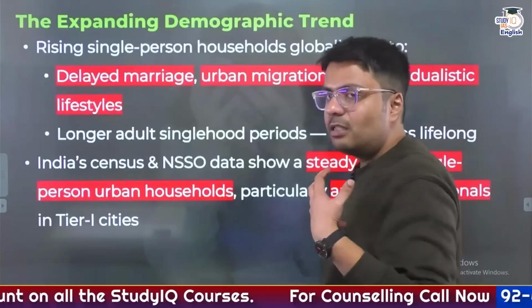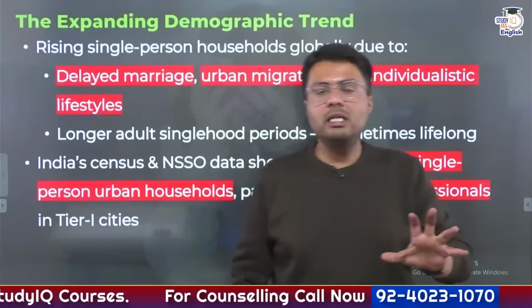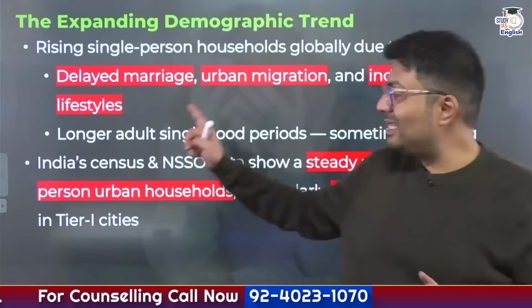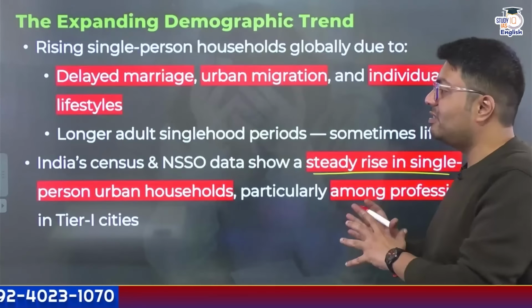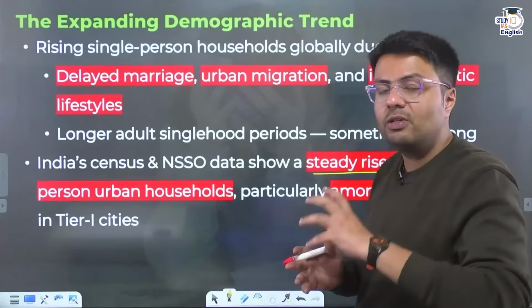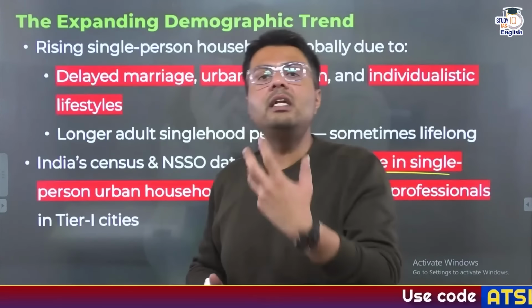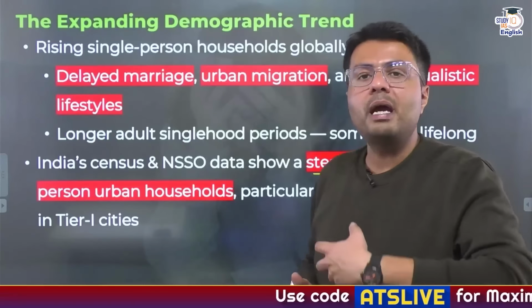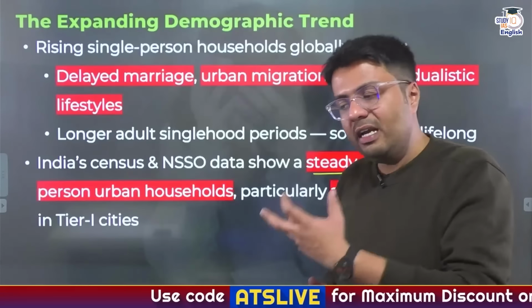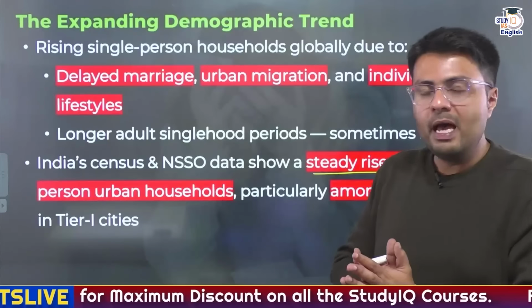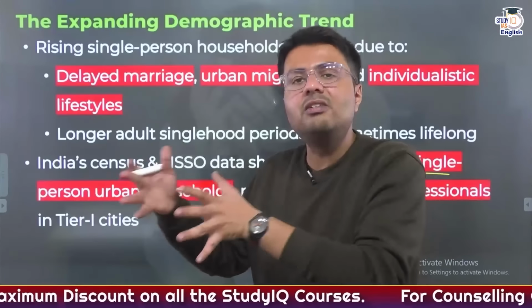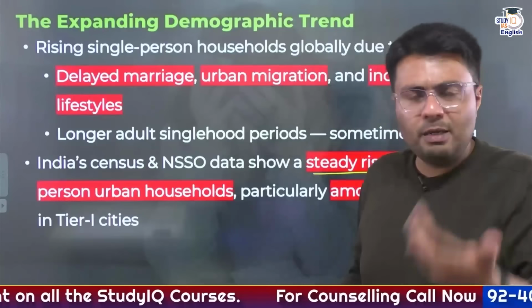Now, this is an expanding demographic trend, not just in India, but across the globe. India's census survey and NSO data show that there is a steady rise in single-person urban households, and this is a trend more seen in tier 1 cities, where people migrate from their households in tier 2 cities or villages and live alone just to make a professional career out of it. And globally also there is a trend in this direction. This is because of multiple factors.